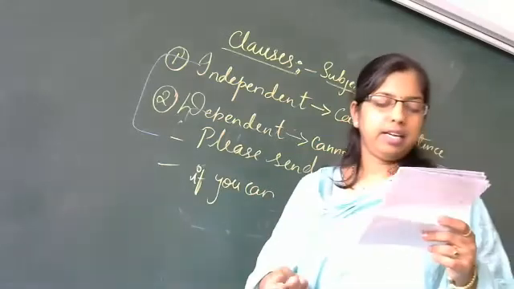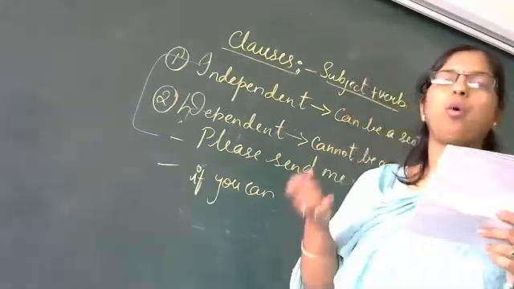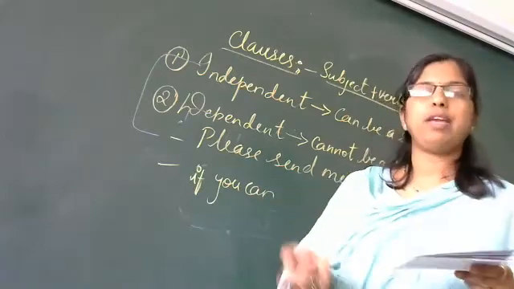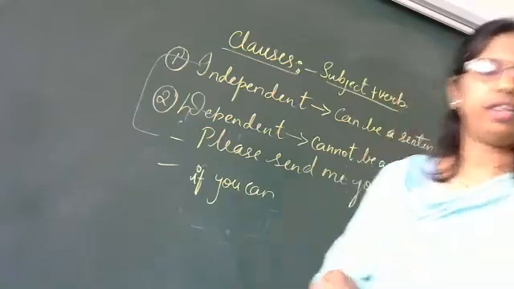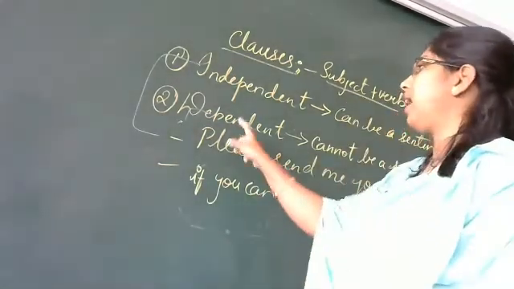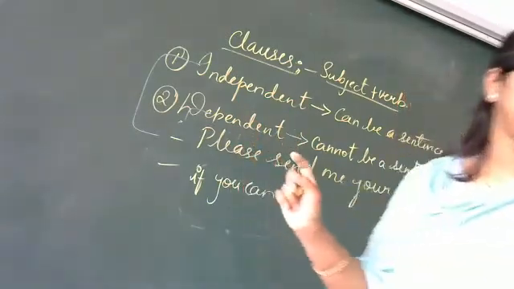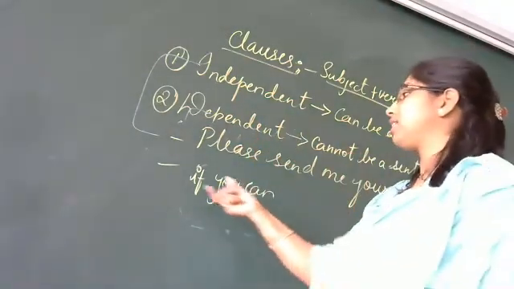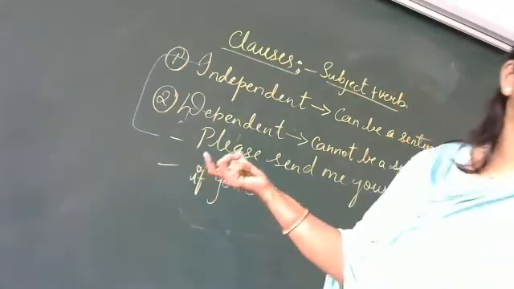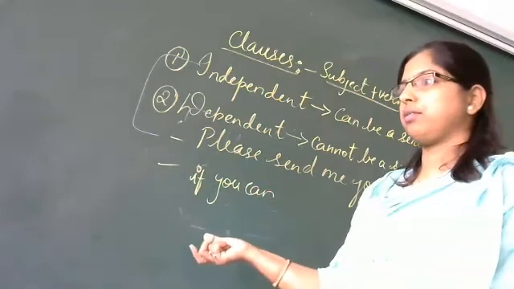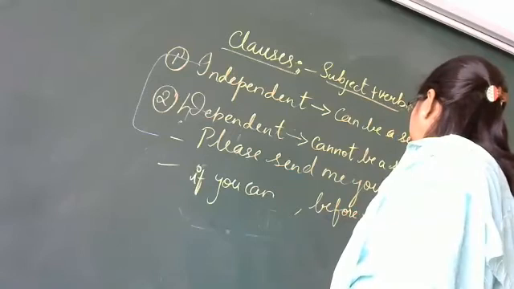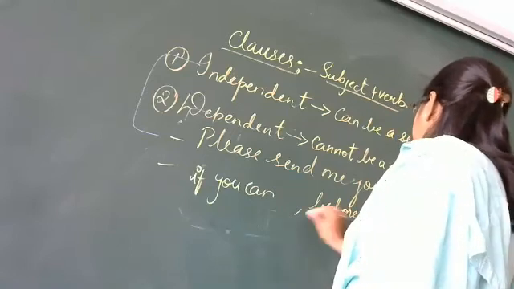So usually a dependent clause will have words like when, while, whenever, before, after, because, if or unless. So when we read about groups of words regarding dependent clauses, we usually have words such as if, when, whenever, before, after. If I just add on, before you go, you don't know, now this is half done.